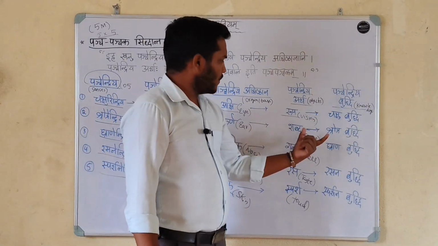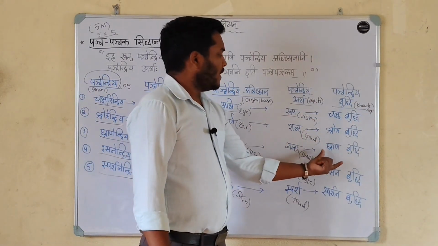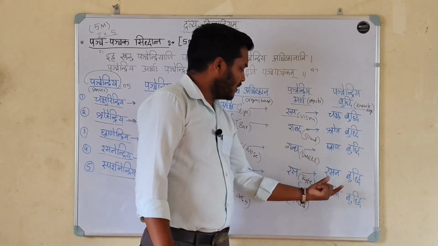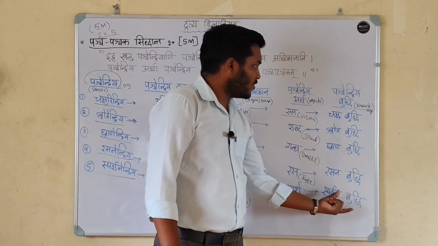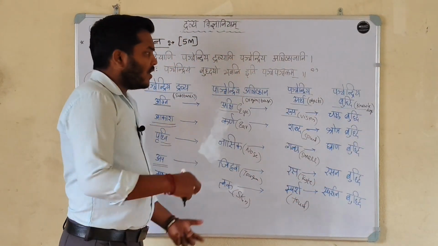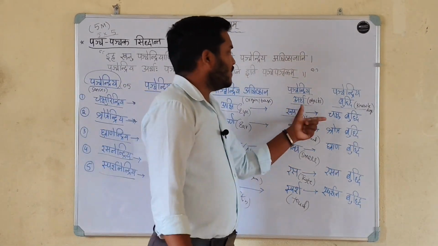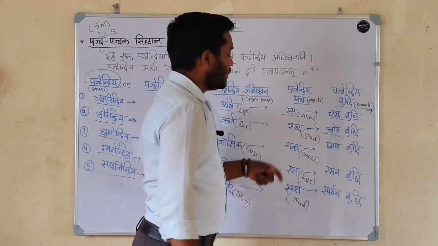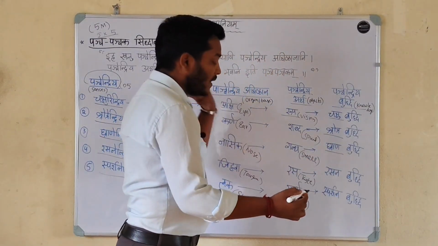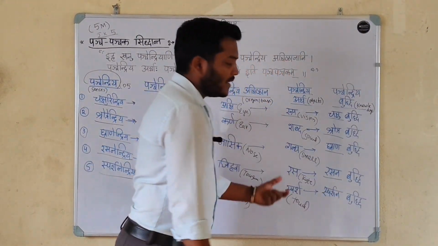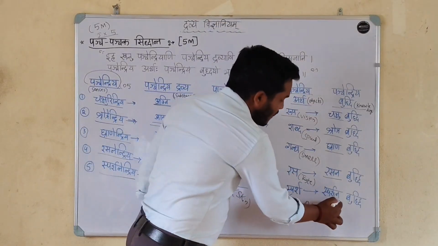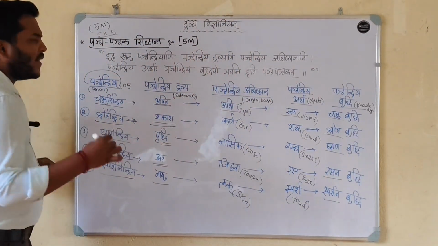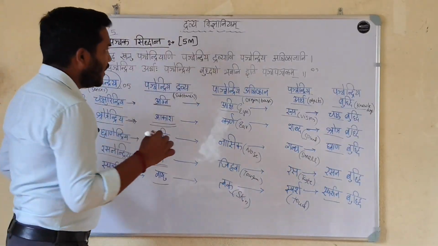And चक्षुरेंद्रिय से चक्षु बुद्धि, श्रोत्रेंद्रिय से श्रोत्र बुद्धि, घ्राणेन्द्रिय से घ्राण बुद्धि, रसनेन्द्रिय से रसन बुद्धि, and स्पर्शनेन्द्रिय से स्पर्शन बुद्धि. The knowledge of chakshu is by the chakshurindriya, the knowledge of shrotra is by the shrotrendriya, the knowledge of grana is by the granendriya, the knowledge of rasana is by the rasanendriya, the knowledge of sparshana is by the sparshanendriya. This is about panchaka siddhanta.